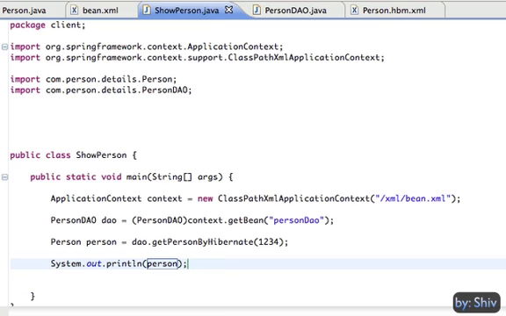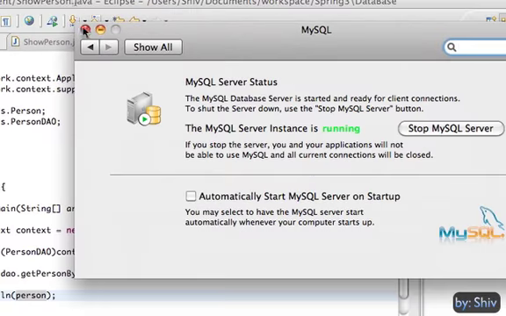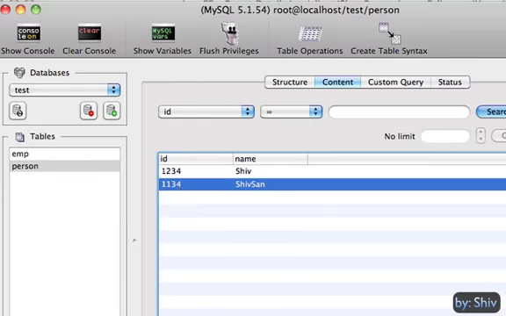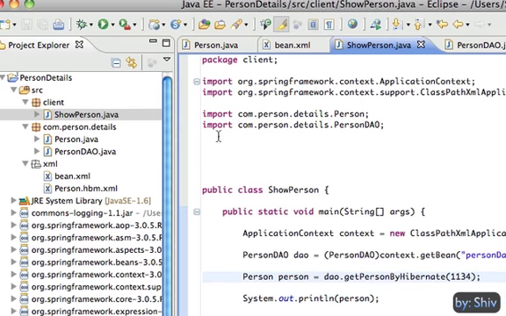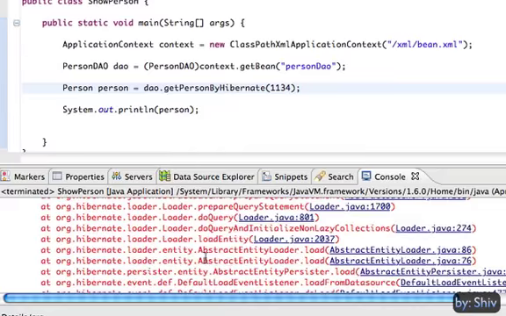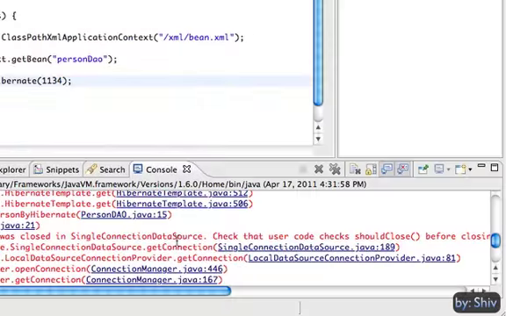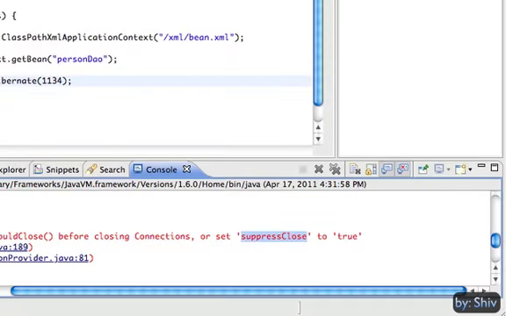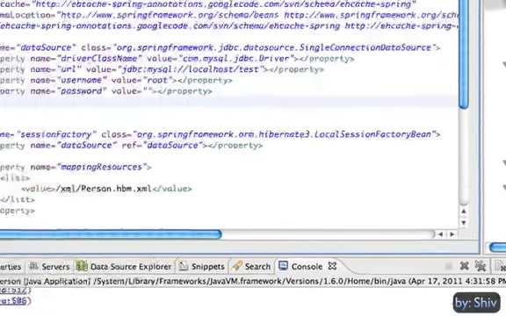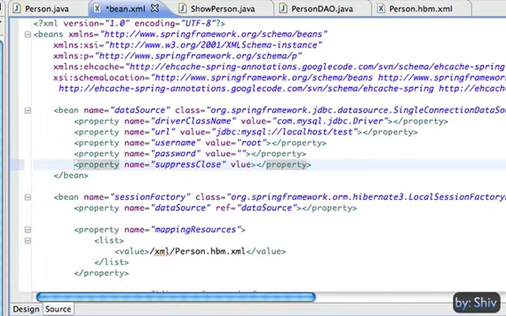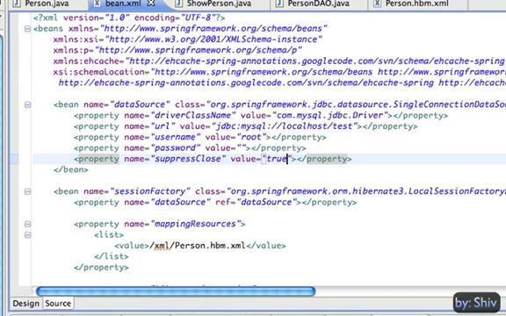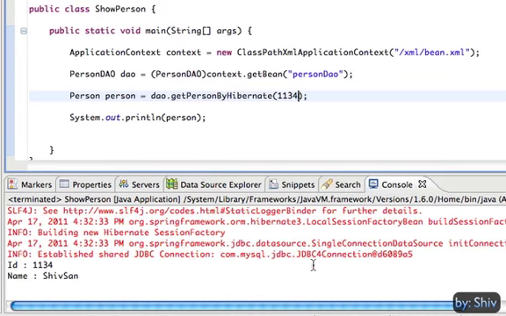Let's check if the database server is running or not. Yes, it is. In our database, we have two rows. Let's look for the row with ID 1134. Executing the client code. Okay, exception. We need to set the property suppressClose of the data source to true. Okay, let me execute it once again. Yes, it's working fine.